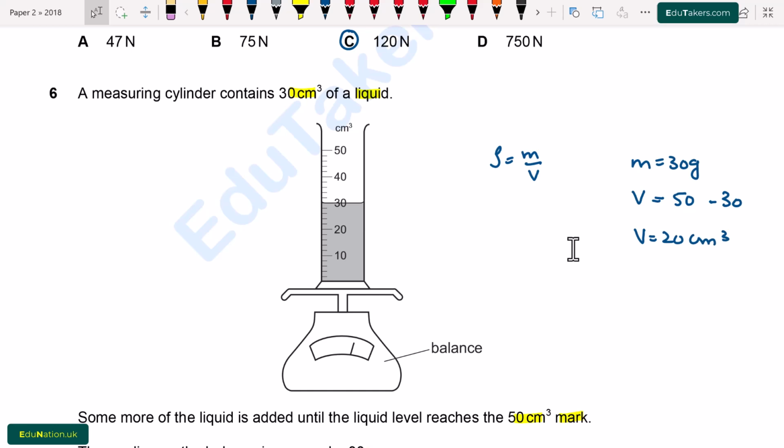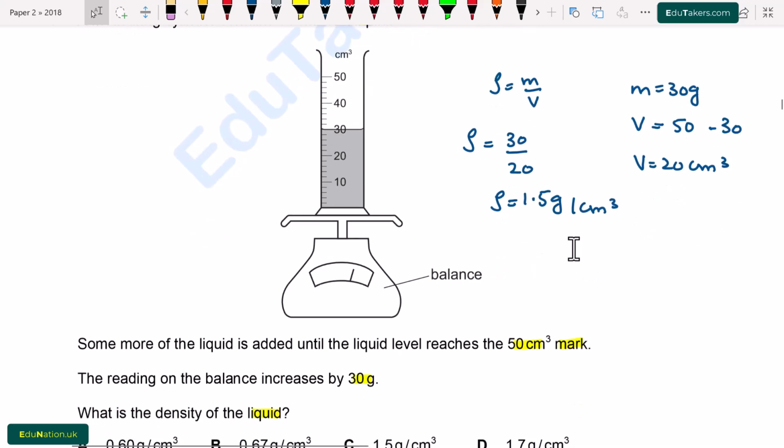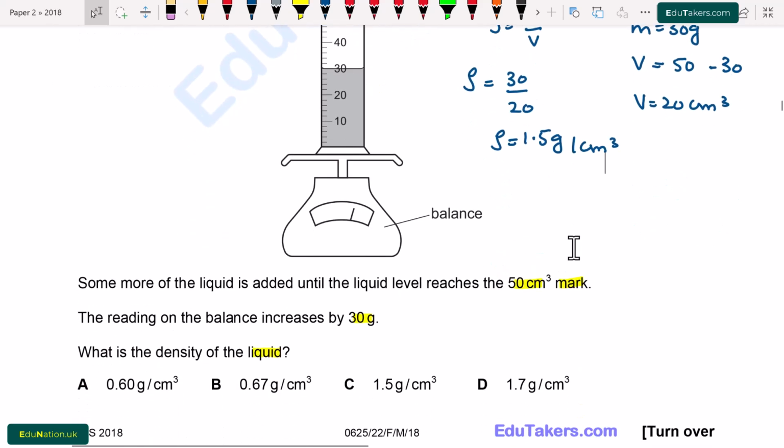Now I am going to put values here. Density will be equal to 30 divided by 20. It will be equal to 1.5 gram per cubic centimeter. So from here option C is correct.